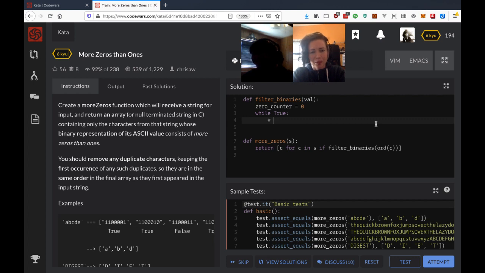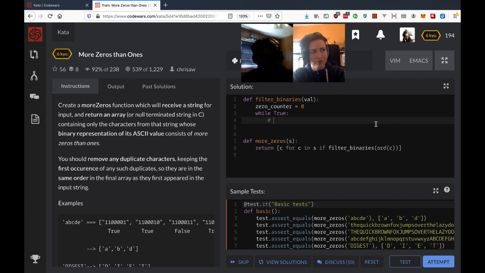All right, so we have our while loop, and we need to... we're not popping off. We're counting from right to left. Right to left, yeah. Okay. So basically the first thing we need to check is we need to do a bitwise and with val, and we need to see if it's 1 or 0, right? Because we're trying to count how many zeros versus ones there are.